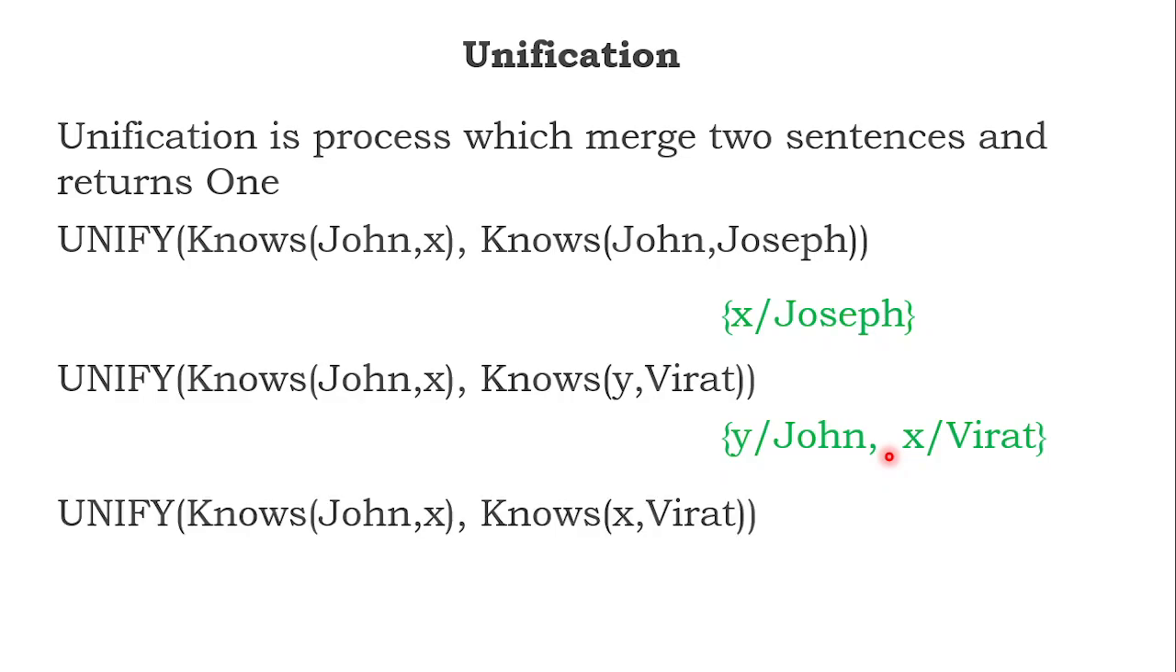One more unification we will do. John knows X. X knows Virat. Come on, unify. Knows, knows. Matching: X is nothing but John, and X is nothing but Virat. Don't confuse it. X is John and Virat? Confusion. So definitely the computer will not accept this statement. It will fail.